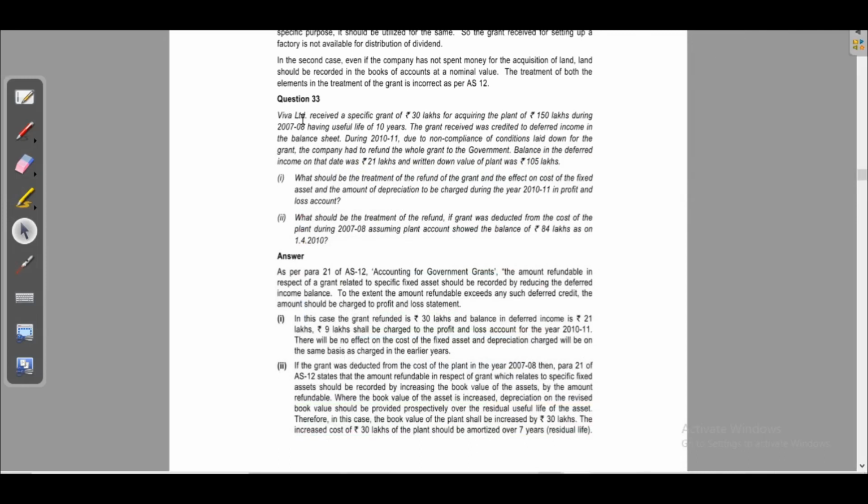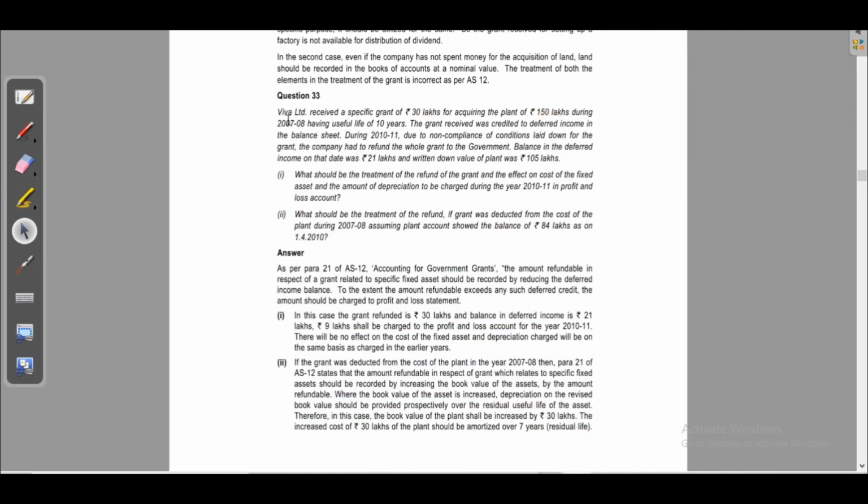Question number 33. Viva Limited received a specific grant of 30 lakhs for acquiring the plant of 150 lakhs during the year 2007-8, having a useful life of 10 years. The grant received was credited to deferred income in the balance sheet. During 2010-11, due to non-compliance of conditions laid down for the grant, the company had to refund the whole grant to the government.